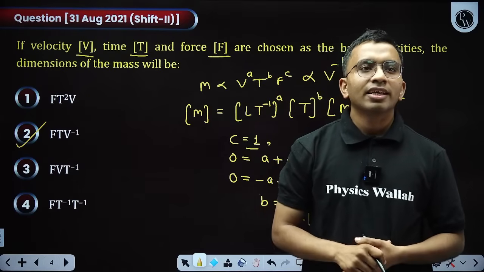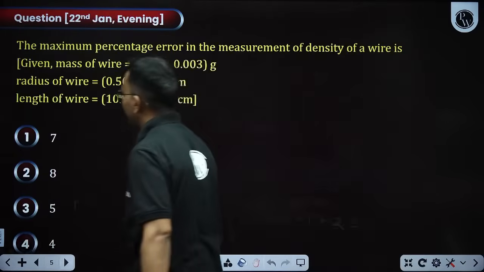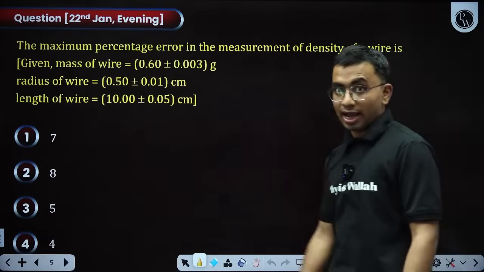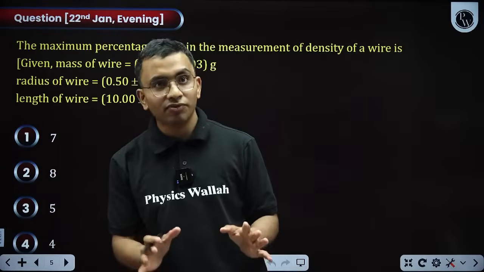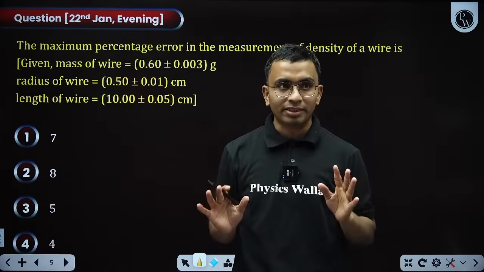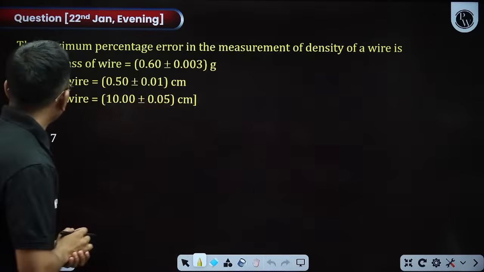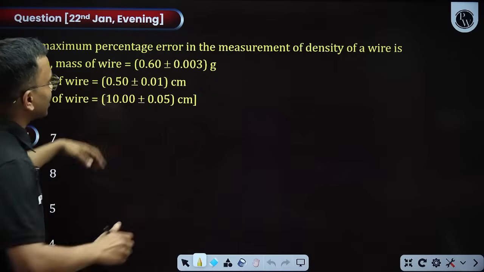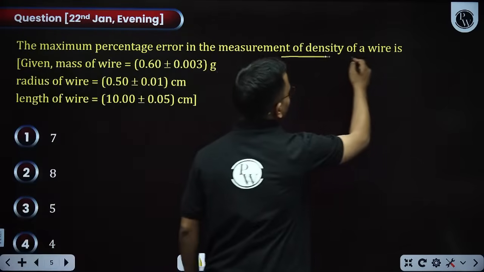Okay, yes, let us move ahead. Maximum percentage error. A lot of questions are asked by NTA every year from errors. Just simple questions, but you have to understand the method. Now this is a question. What we need to find here: mass, radius and length are given. We need the maximum percentage error in the measurement of the density of the wire.